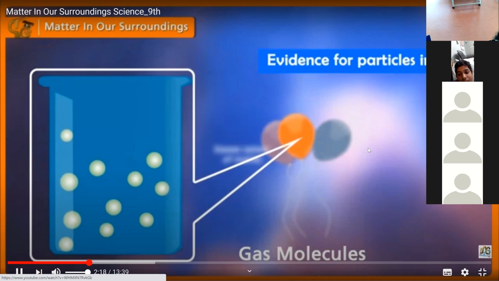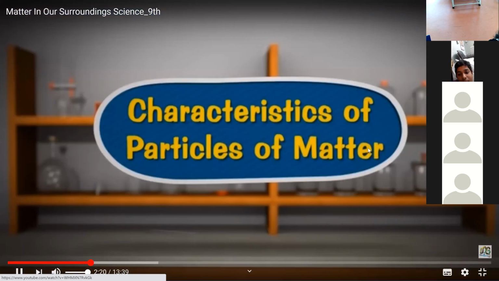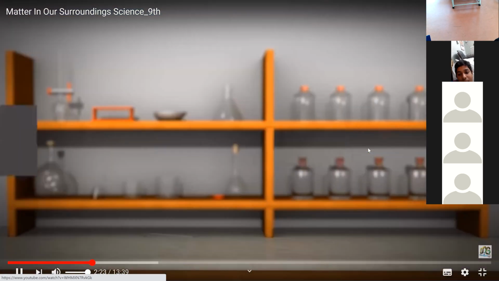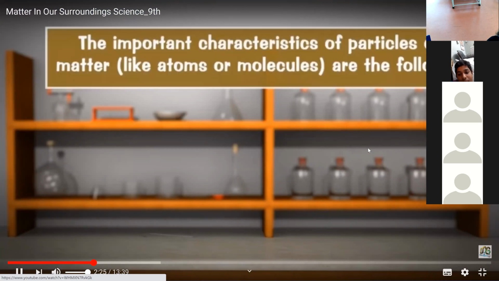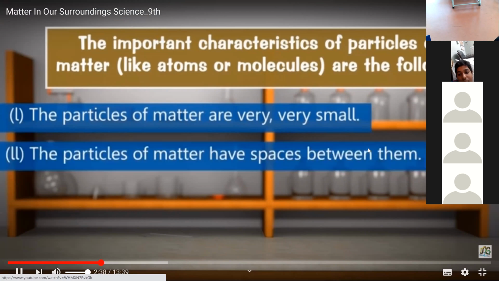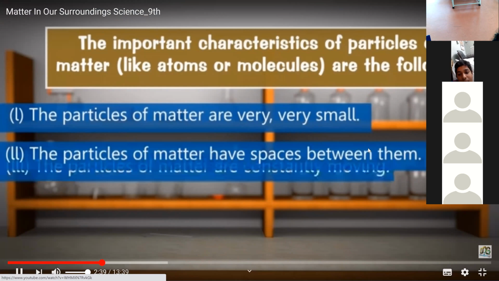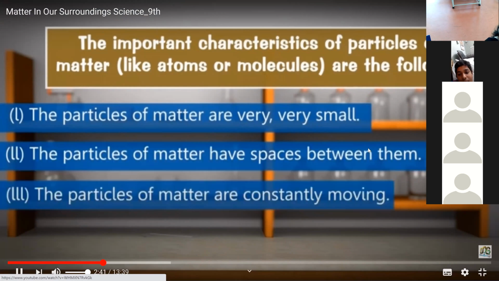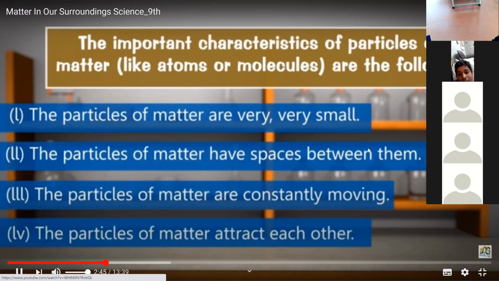Characteristics of particles of matter. The important characteristics of particles of matter are the following. Number 1. The particles of matter are very, very small. Number 2. The particles of matter have spaces between them. Number 3. The particles of matter are constantly moving. And number 4. The particles of matter attract each other.